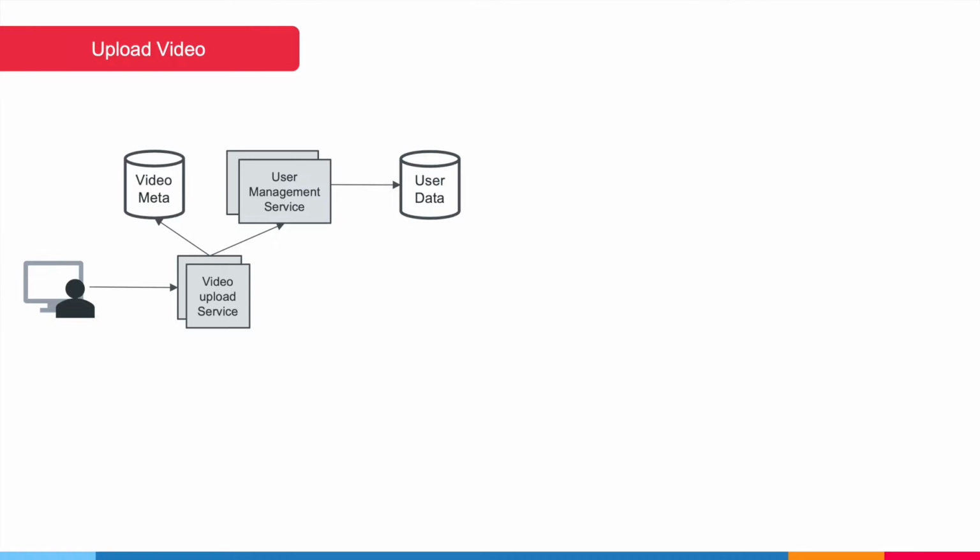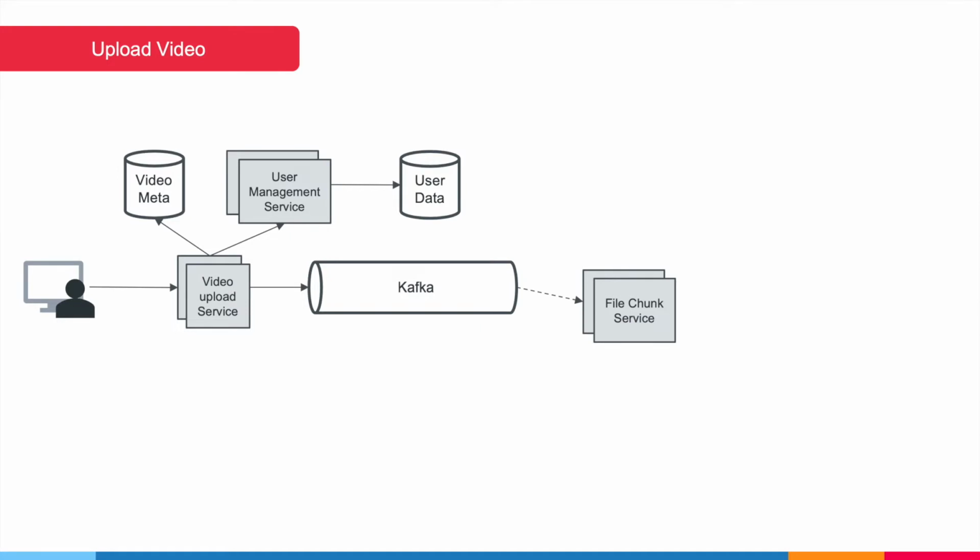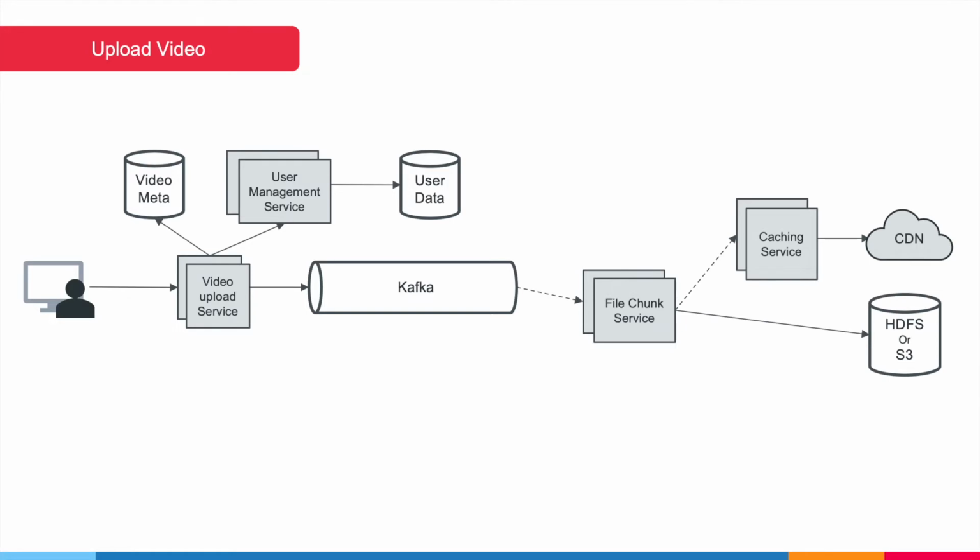Then we decided that we'll be processing video asynchronously via a Kafka queue. The content will be consumed via a file chunk service which will process the video further in various chunks. The retrieval of these chunks would be optimized with the caching service which would further cache and interact with global or local CDN. The chunks will then be stored in a file system such as HDFS or S3.